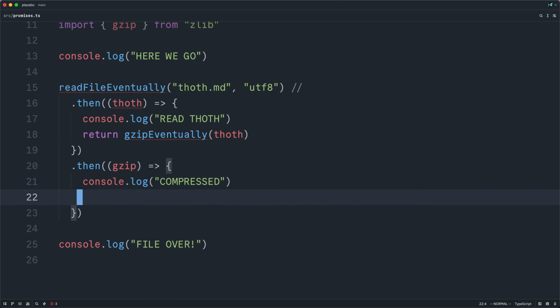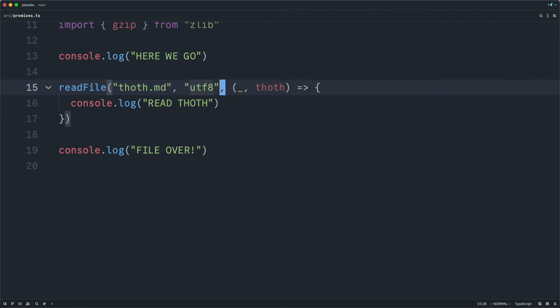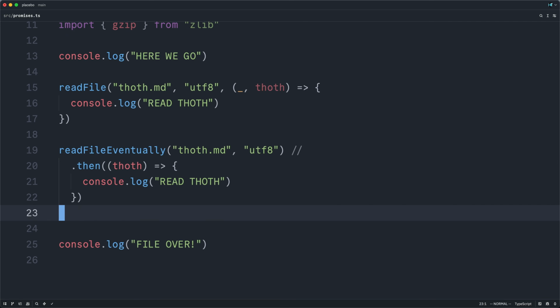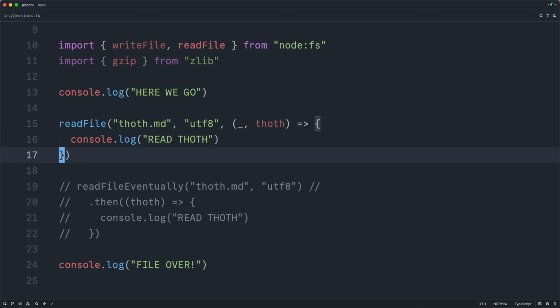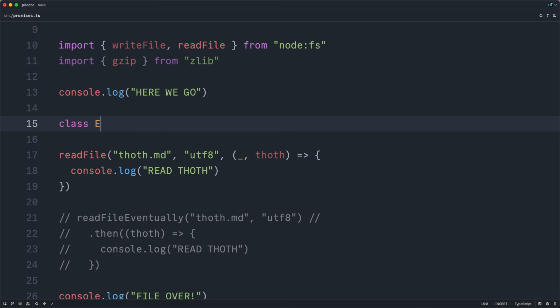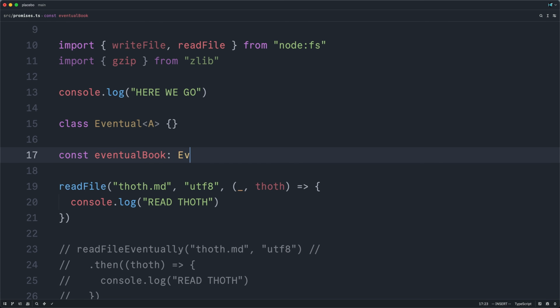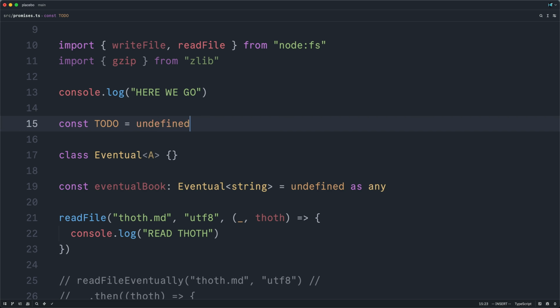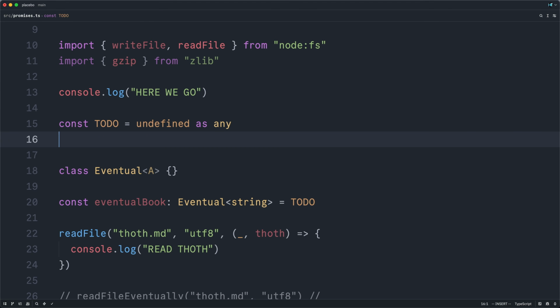Let me copy this and go back to our simple functioning async version, and I'll paste our ideal API beneath and comment it out. Ultimately, our abstraction will be making use of this API and will be wrapping it. So let us stumble our way through the simplest possible implementation. I'm going to define a class called eventual, which will be our version of the promise. Now we haven't yet figured out precisely how we're going to construct these, so I will simply fake the definition of an eventual book. I'll actually also quickly define a couple of little stubbing helpers so that our incomplete code is not unreadable. I'll also define one at the type level here.